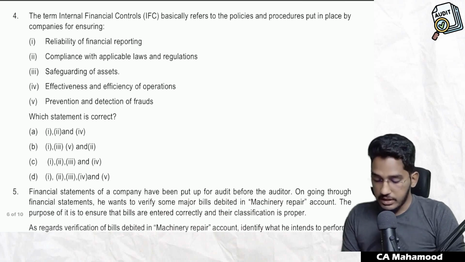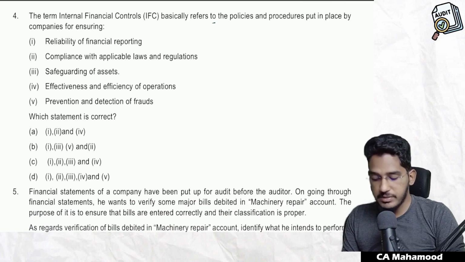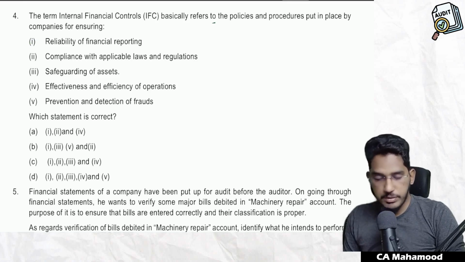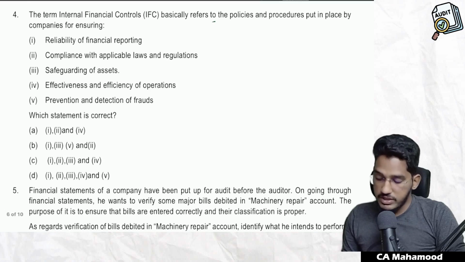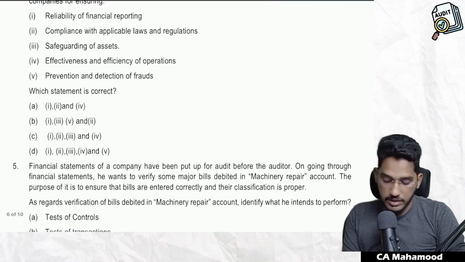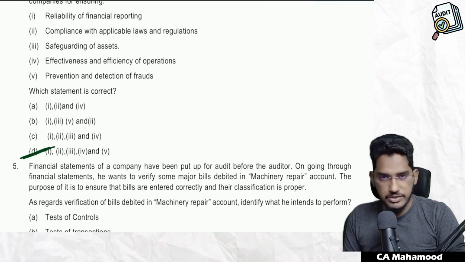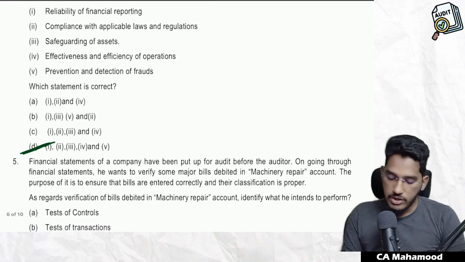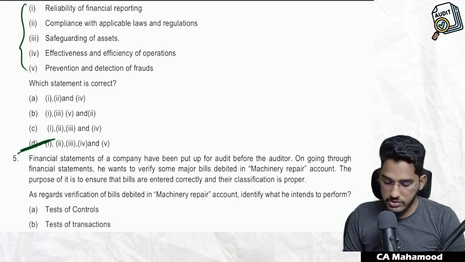Next one. The term internal financial controls basically refers to policies and procedures put in place by the companies for ensuring number one, reliability of financial reporting, compliance with applicable laws and regulations, safeguarding of the assets, effectiveness and efficiency of operations, prevention and detection of frauds. So which is the objective? In fact, practically speaking, all are objectives of internal financial controls. If you open the risk assessment internal control chapter, read the question internal financial controls, you will find all these objectives. So correct option is all.